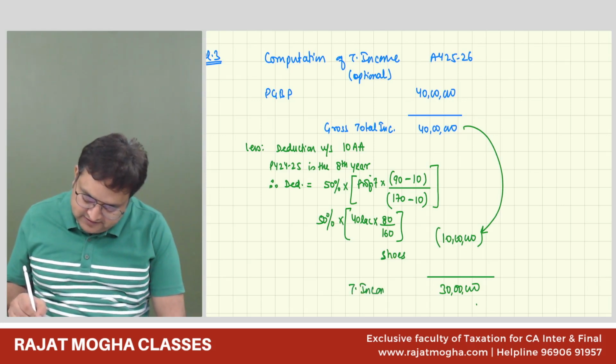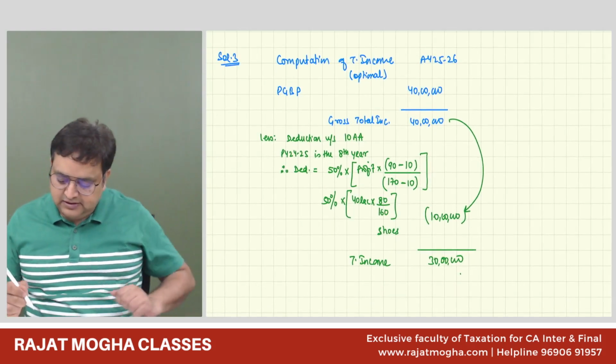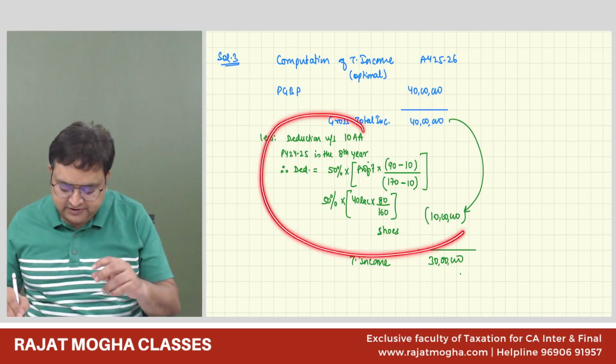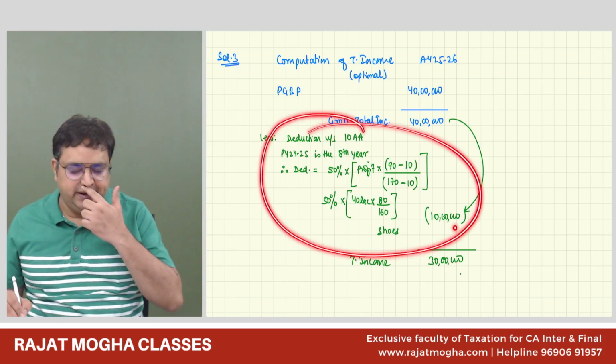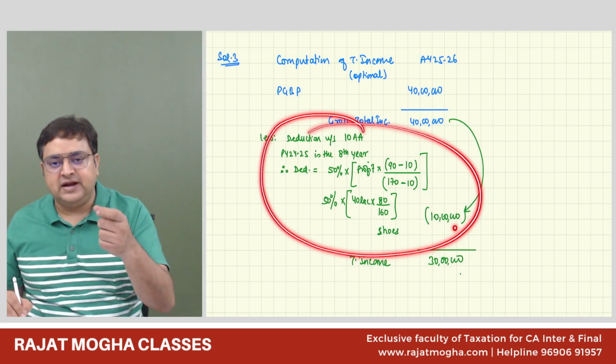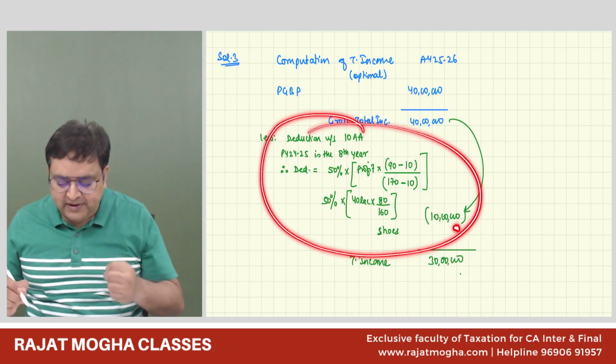So on total income, this is PGBP income. I have to pay slab rates. Although guys, in your examination, because they are asking about deduction, you have to calculate 10 lakh only. But still, since it's important, sometimes in the 15 marks question they actually give this also. So students forget to make the 40 lakh part.